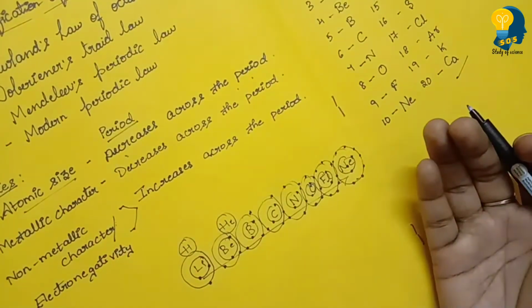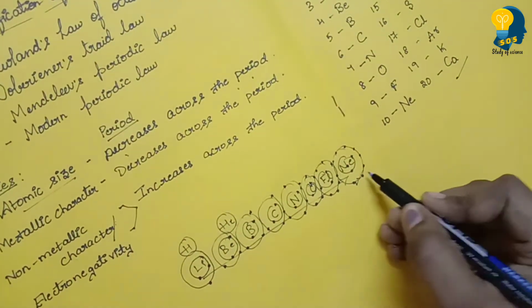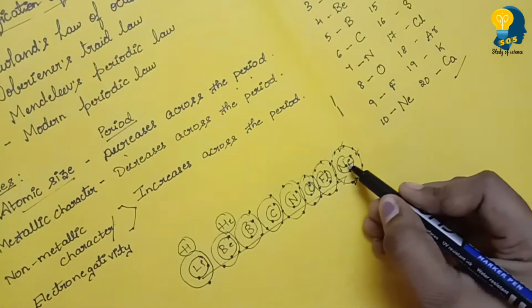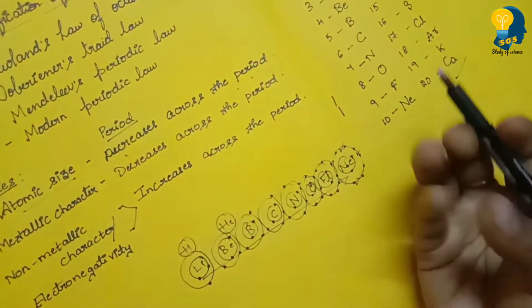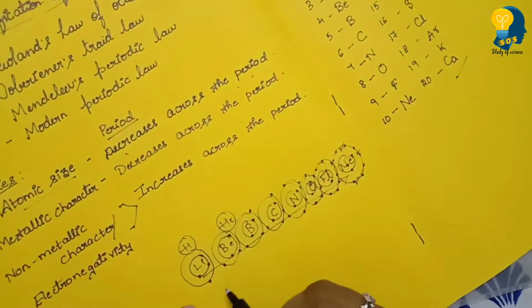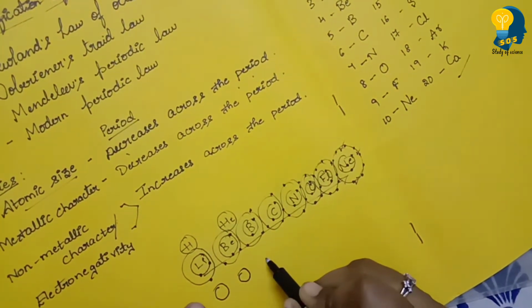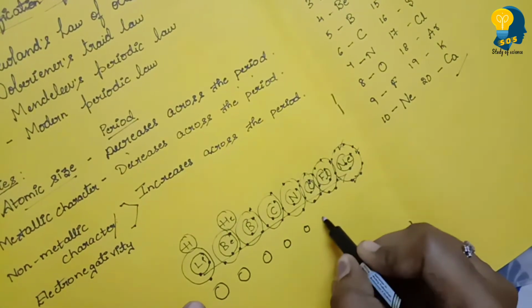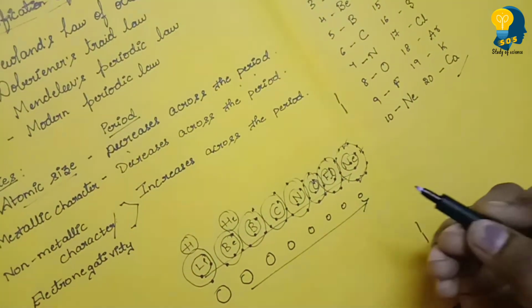As a result, atomic size decreases, because as more electrons occupy the outermost shell, the nucleus attracts the electrons. If the lithium size is so much, then beryllium becomes a little smaller, then boron a little smaller, carbon a little smaller. So as we move forward, it decreases. Why is it decreasing?